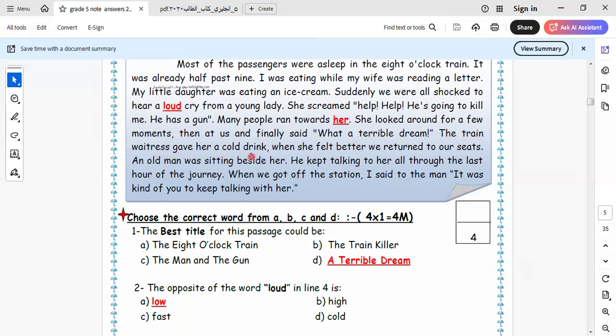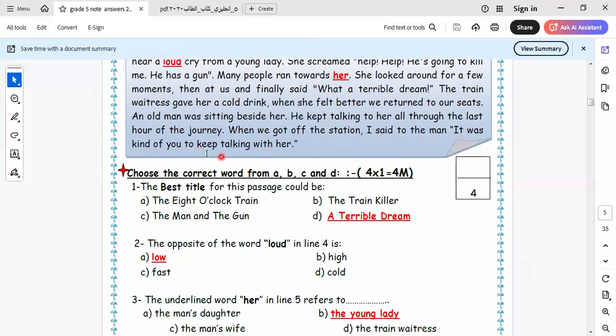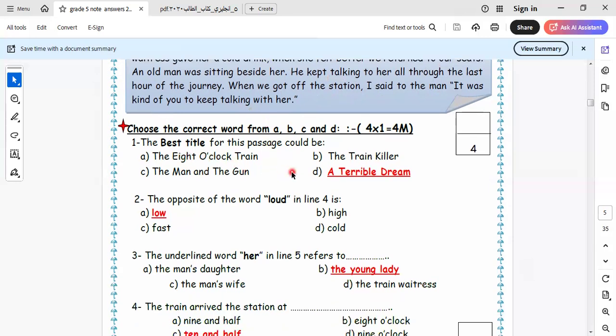A waitress gave her a cold drink. When she felt better, we returned to our seats. An old man was sitting beside her. He kept talking to her until the last hour of the journey, when he got off. I said to the man, "It was kind of you to keep talking with her."